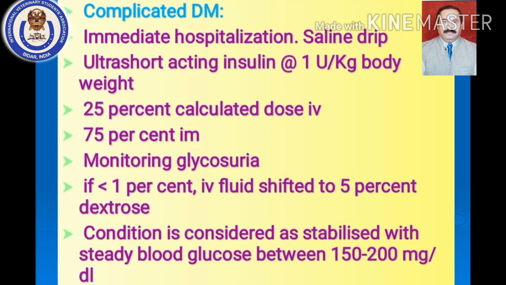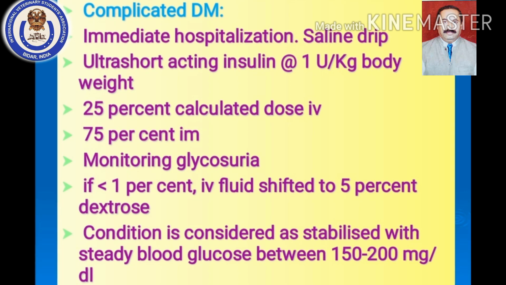So in complicated diabetes mellitus, the first priority is immediately you have to see that the glucose concentration drops, because there is a severe hyperglycemia, and because of that other complications have taken place. So ultra short acting insulin should be given at the rate of 1 unit per kg body weight. Okay, so that you have to always keep in mind.